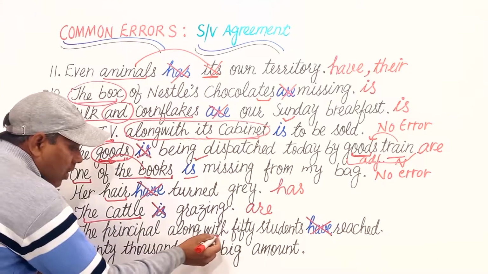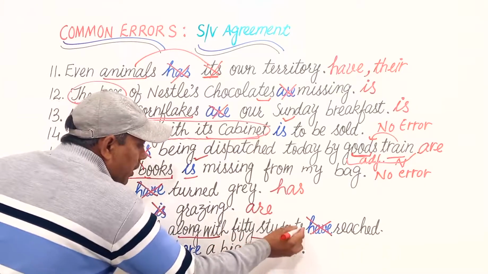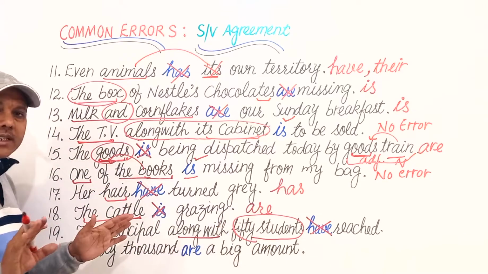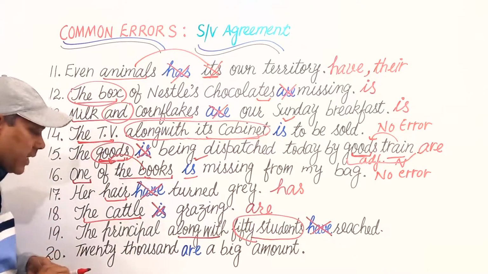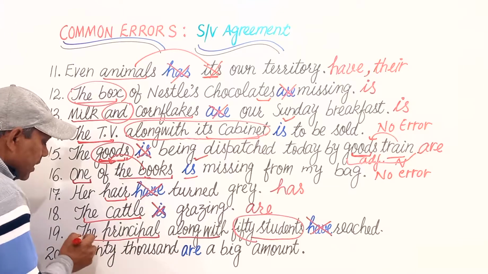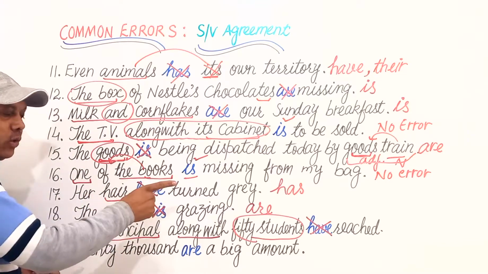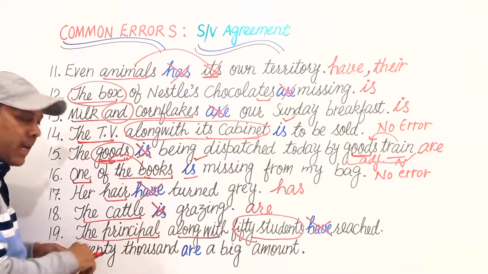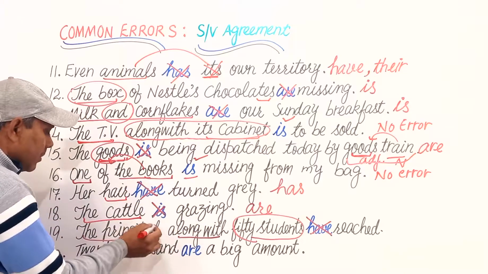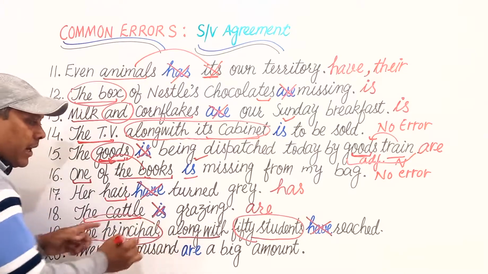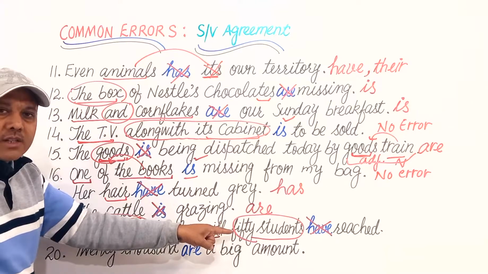After along with, whatever follows, this is not the true subject. What is the true subject? The principal, which is a singular subject, a singular noun. So we shall use a singular verb agreeing with this singular subject, the principal, not with 50 students.